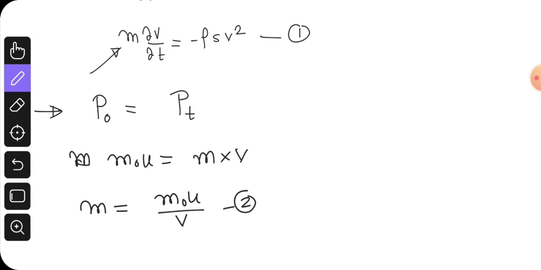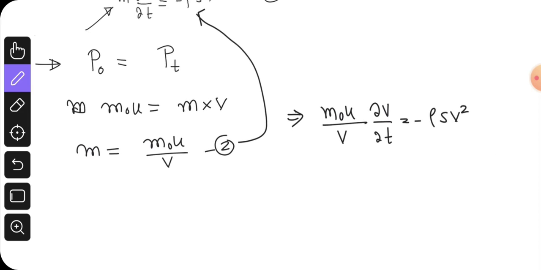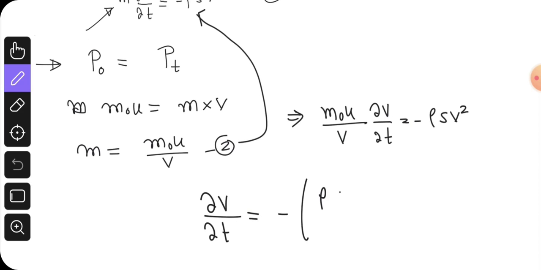We will put the value of this small m in this equation. We will get m naught u divided by v, dv by dt, is equal to minus rho s v square. And dv by dt will come out to be equal to minus rho s by m naught u into v cube.